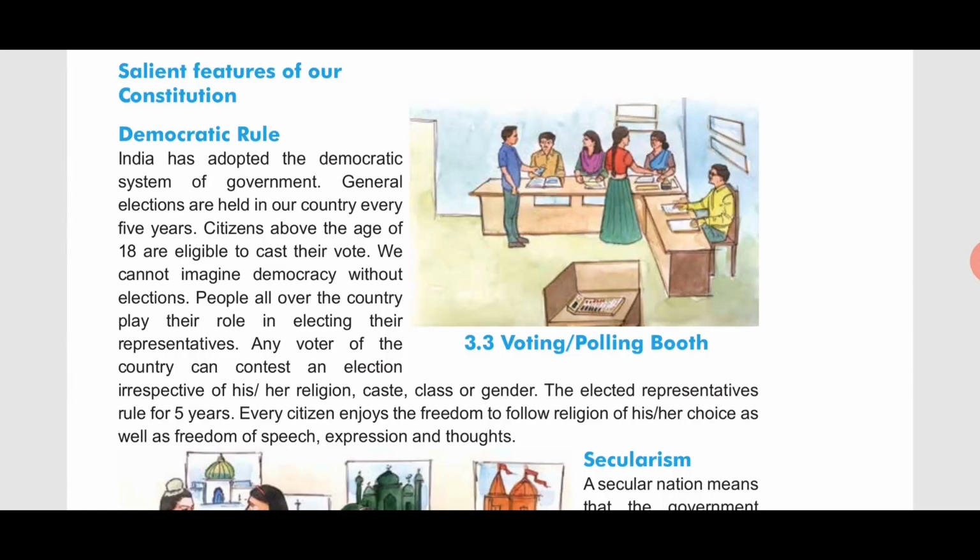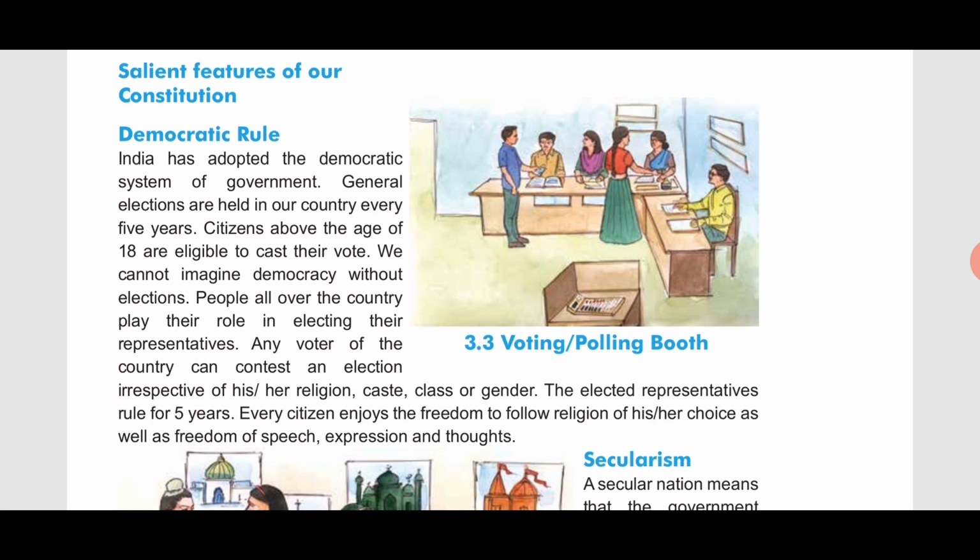I am Dhaval sir and our today's topic is your social studies third chapter, Indian Constitution part 2. Right? In our first part we had discussed the constitution, then the preamble of the constitution, then how the constitution is formed, then the constituent assembly. Okay, so all these points were discussed in our first session. Now, in today's session, we will discuss the salient features of our constitution.